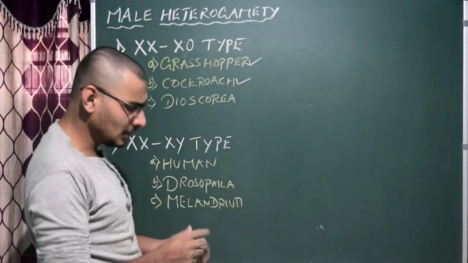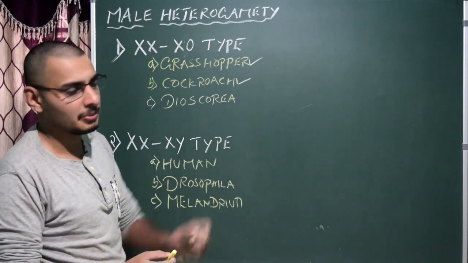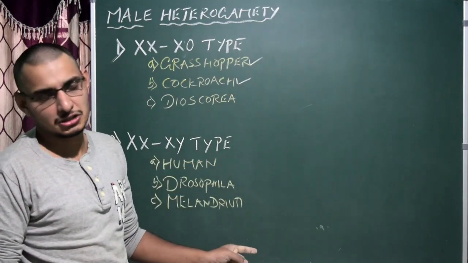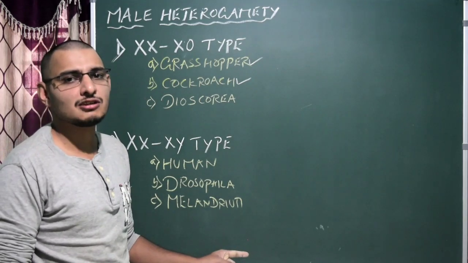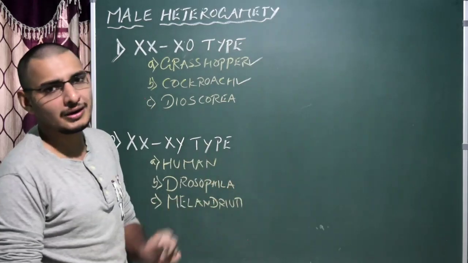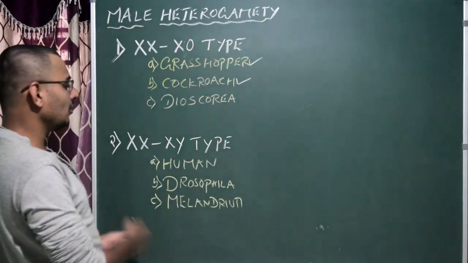Very easy. But in the examination, if you get this question for 5 marks, what do you have to do? First is always the definition. Go with the definition of sex determination: it is the finalization of the sex of the progeny during zygote formation. That is the definition. Then you have to write at least 4 points. That is the explanation. We don't know what kind of question is asked.